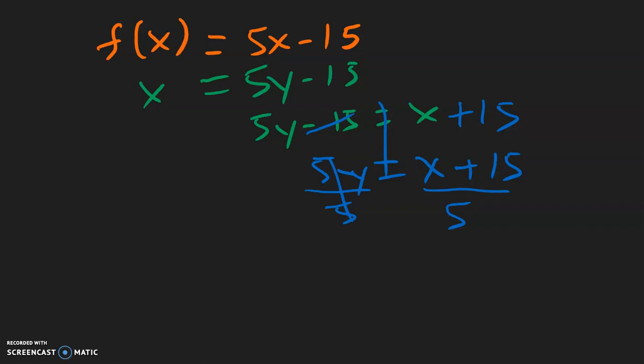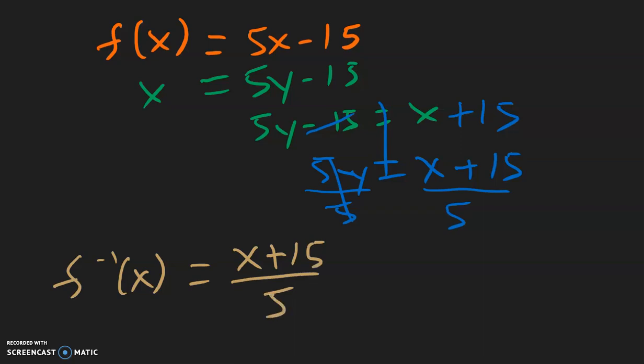So one way we can write the answer is just like this. We can write f inverse of x equal to x plus 15 over 5. Or sometimes on the test, you will see the answer divided out. And what that is, is that it will divide x over 5 and then divide 15 over 5.